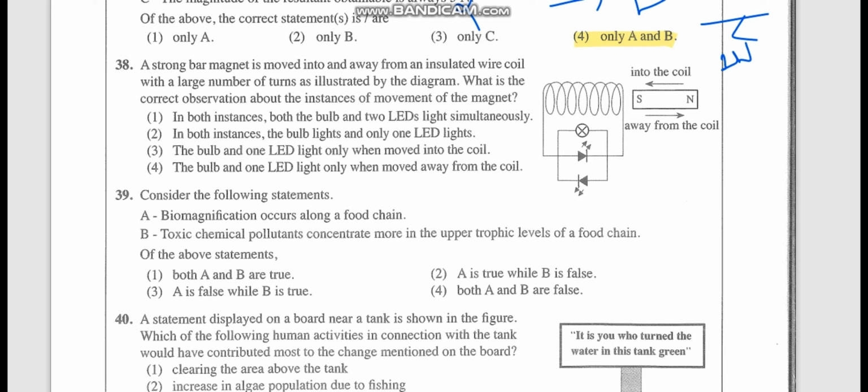So here they are asking what happens when moving into the coil. When you take it into the coil, the bulb will light up. When you take it away from the coil, there is no magnetic field, so most probably the bulbs will not light up. So the bulb and one LED light only. Now you can see here, this is the most tricky part. They have given the mark of the LED. This is a bulb and you have 2 LEDs, no? So current will pass like this and divide for these 3, and then come.